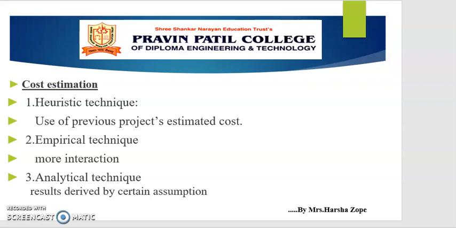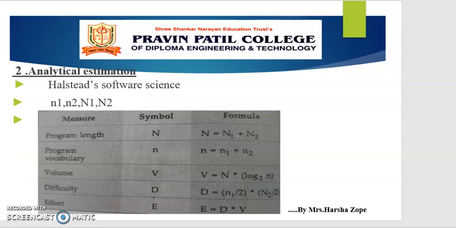Once the basic parameters are known, the other parameters can be easily determined by substituting the values of the basic parameters in the mathematical expression. COCOMO model is an example of heuristic technique. Next we'll start empirical estimation and analytical estimation.